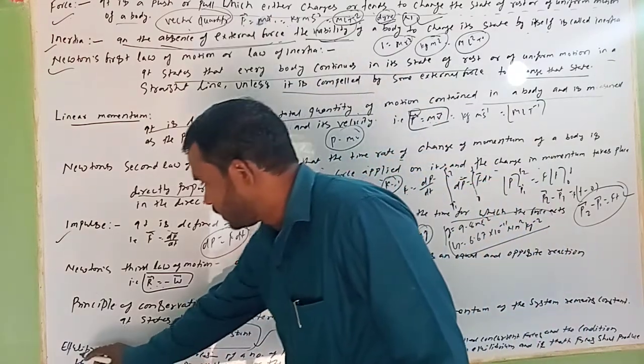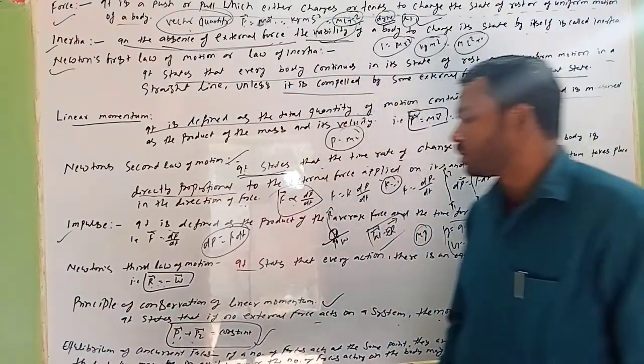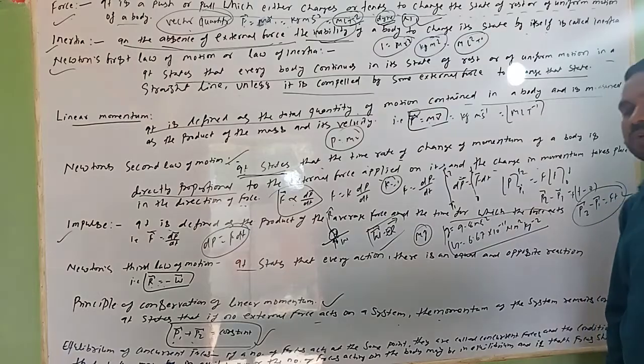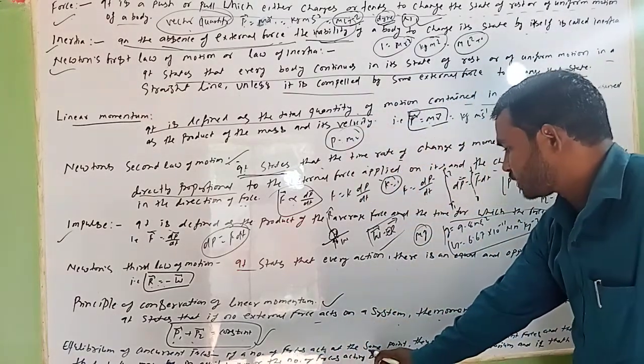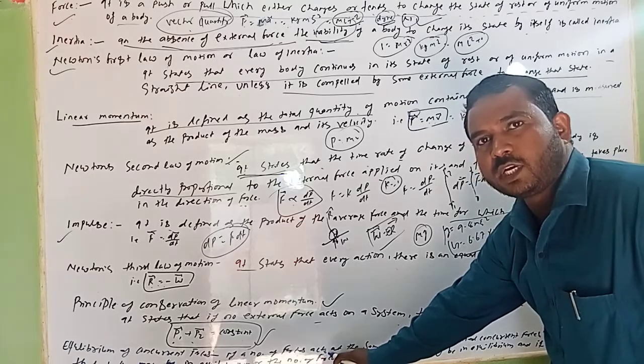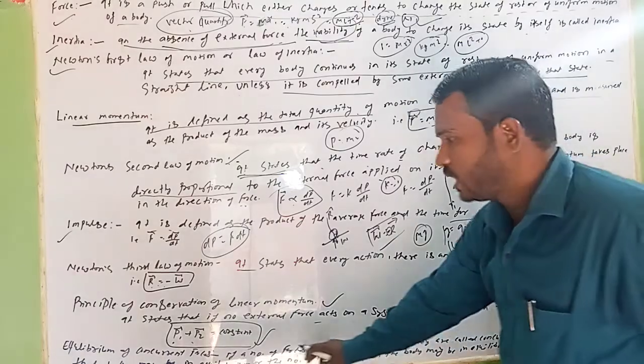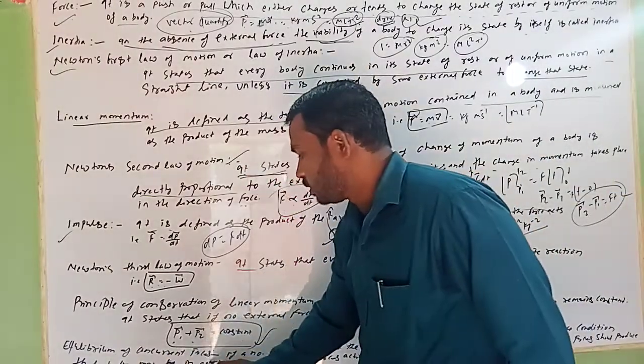And one more I have explained here, that is the equilibrium of concurrent forces. Concurrent means what? I think, are you able to see here? Okay, but you can listen. I have written here equilibrium of concurrent forces.